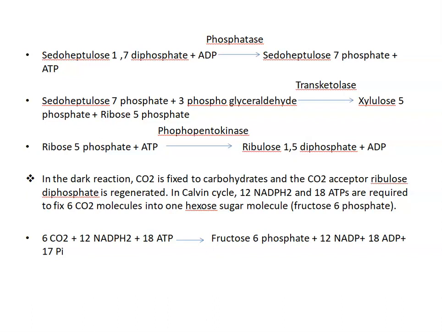That is, this hexose sugar molecule is fructose 6-phosphate. So total 6 carbon dioxide plus 12 NADPH plus 18 ATP, and the product is fructose 6-phosphate plus 12 NADP plus 18 ADP and 17 inorganic phosphate molecules.